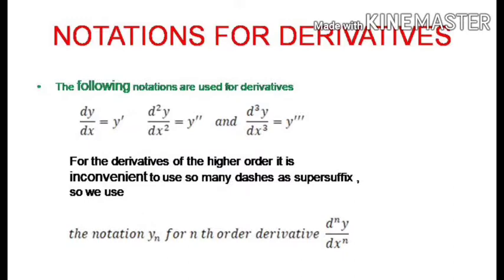What is the general notation we use for derivatives? dy/dx we write as y', d^2y/dx^2 as y'', d^3y/dx^3 as y''', and so on. It is very inconvenient to use so many dashes as a superscript as we go to higher orders. So we write y_n, with n as the suffix, for the nth order derivative. That is, d^n y/dx^n is written as y_n, like this.